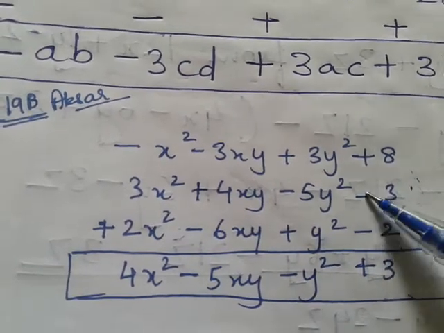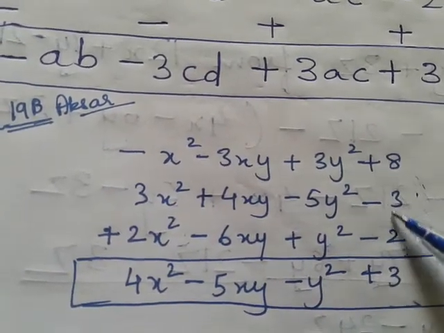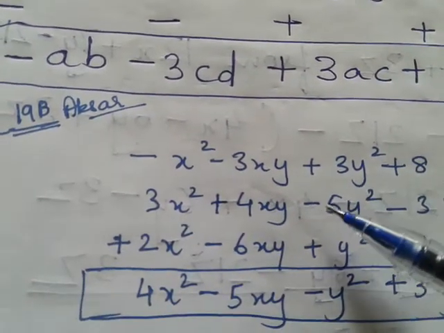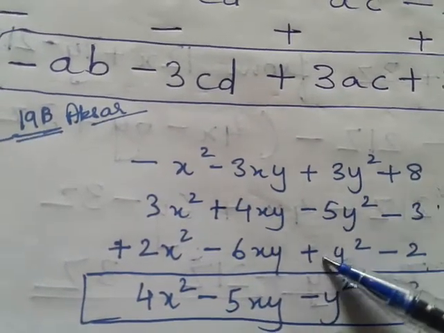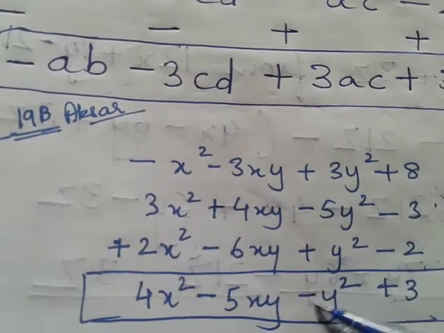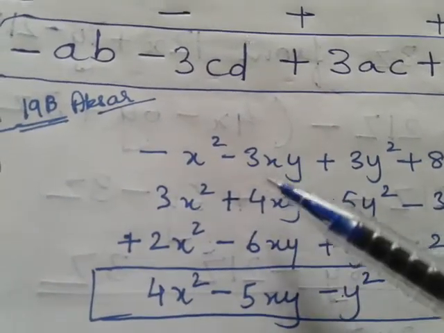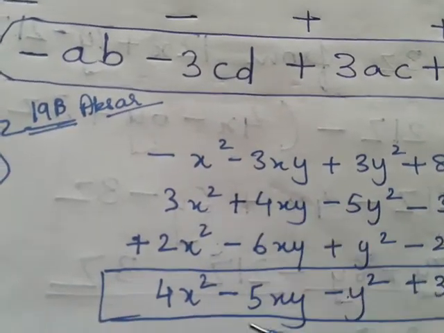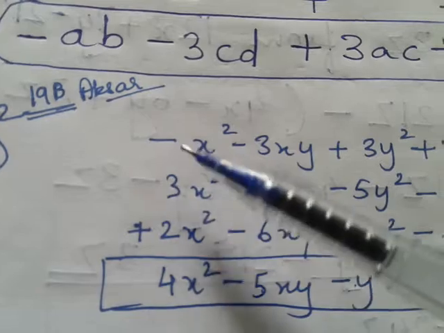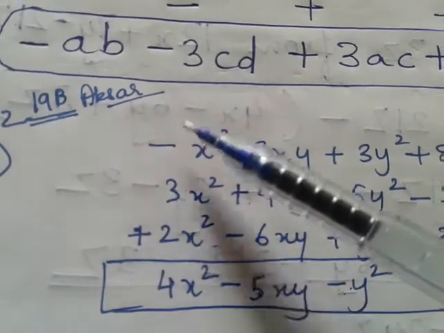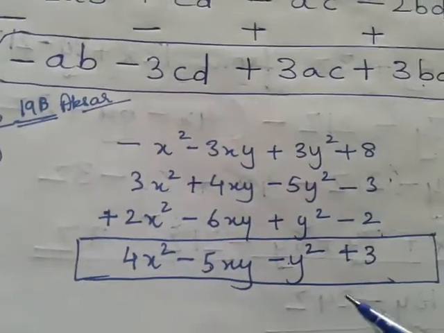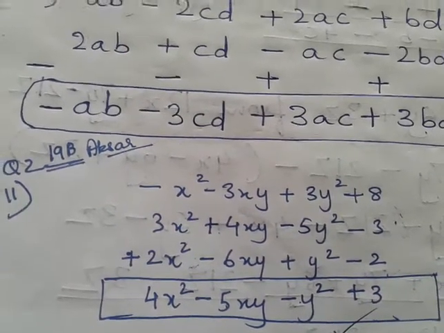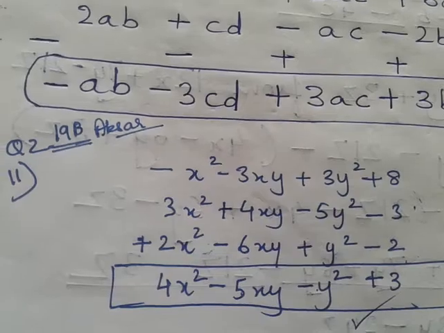8, minus minus plus. So 3 plus 2, 5. 8 minus 5, 3. Here also minus 5 plus 4, 3 plus 1, 4. So minus 5 plus 4, minus 1. And minus 6 minus 3, minus 9. Minus 9 plus 4, minus 5. And 3, 4, 5. 5 minus 1, 4. Okay. So this is resolving the question. All right.